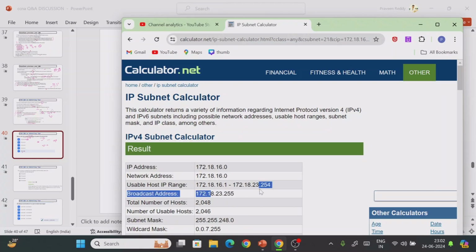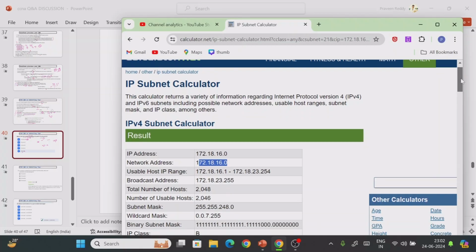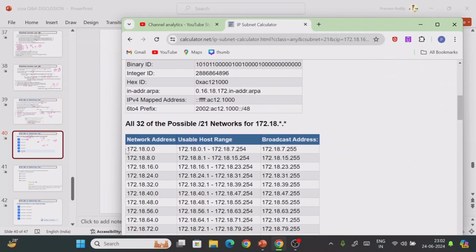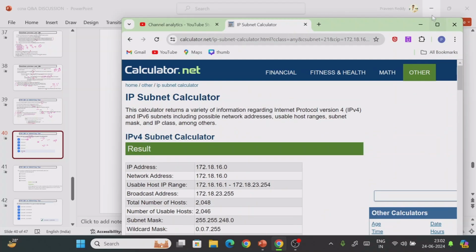So what is the broadcast address? This one. What is the first usable IP address? 172.18.16.1. So 172.18.16.0 is not the first usable address. If you see here, you will understand. This is the network range they are asking about. 16.0 is the network address which cannot be used for a host, only 16.1 up to 23.254 can be used. We can't use 255 also because it is the broadcast address. Like this you can find the answer within 10 to 15 seconds, right?